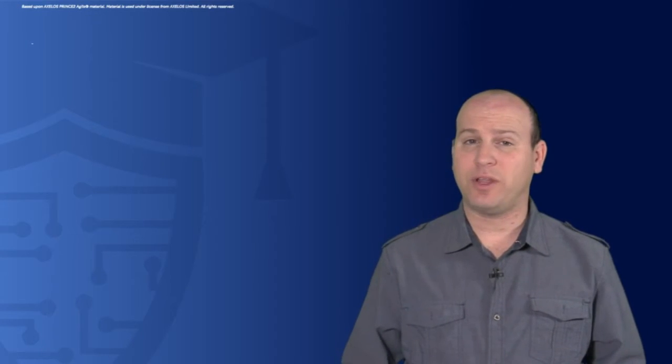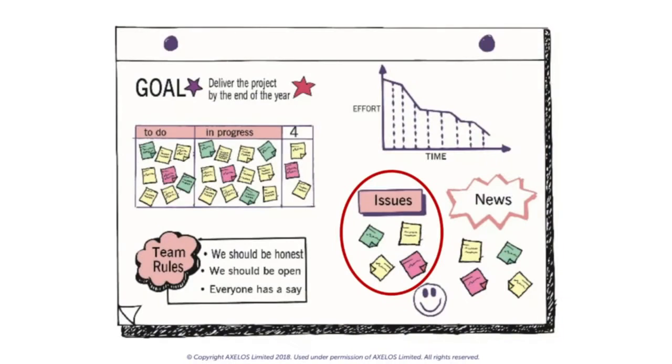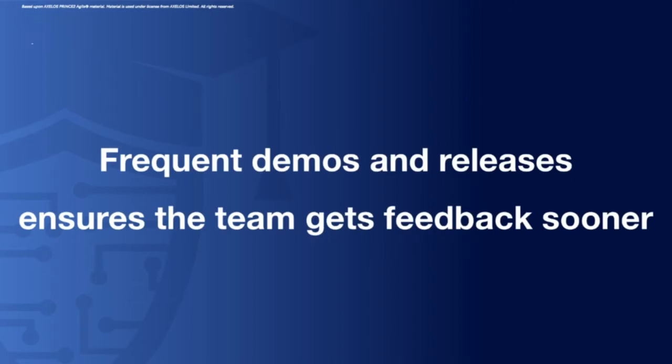Another thing that we do is we do our daily stand-up meetings, where we get the delivery team all around the information radiator, and we all talk about what we did yesterday and what we're going to do today. During that meeting, we're also going to identify any risks or issues that need to be addressed, and we can do that very quickly at the detail level inside our delivery team. This happens a lot because we have this self-managed and self-directed team as well, and that allows us to overcome risks and obstacles throughout the project.